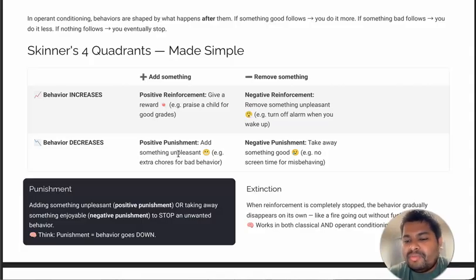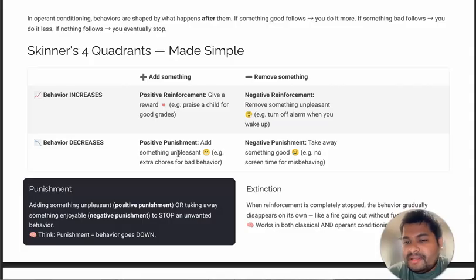Now let's learn what is positive reinforcement and what is negative reinforcement. If on giving a reward, for example praising a child for good grades, the child now increases his behavior of studying more and more, the behavior is increased because of the positive reinforcement, that is giving the child a reward or praising the child. This action of giving a reward or praise is called positive reinforcement, where something is added. Because of that, the child is studying more and more, so that is called positive reinforcement, leading to increased behavior.